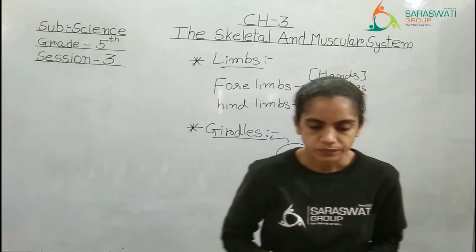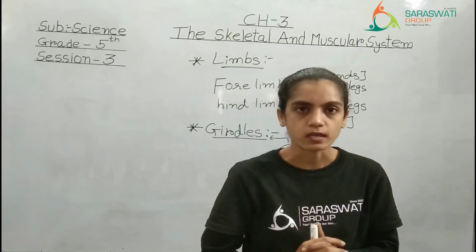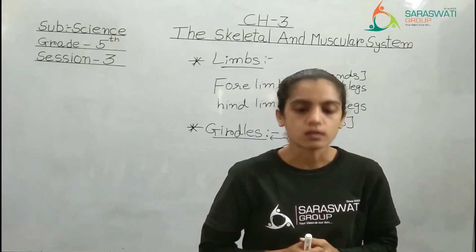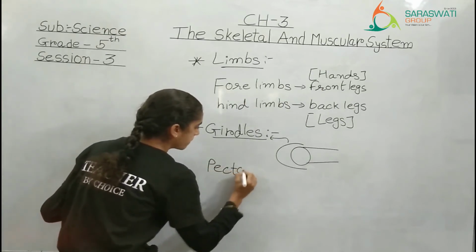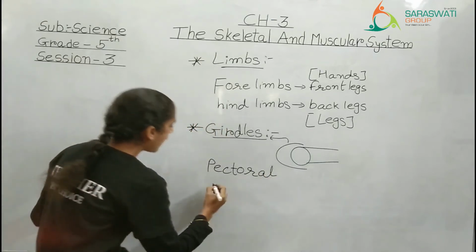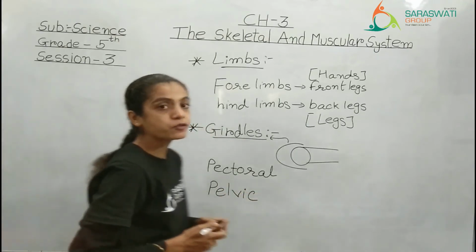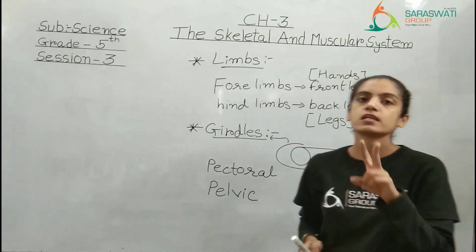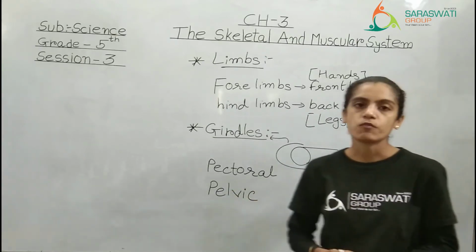See, there are two pairs of girdles in the human body. When we are talking about ourselves, we have two pairs of girdles. Which are they? The first one is pectoral. The first girdle is pectoral, and the second one is pelvic. You have to learn the pronunciation of all these new words. There are two girdles present in the human body. The first one is pectoral and the second one is pelvic.